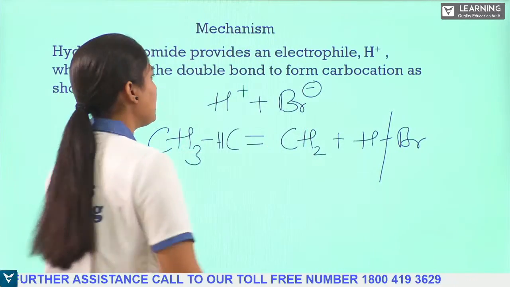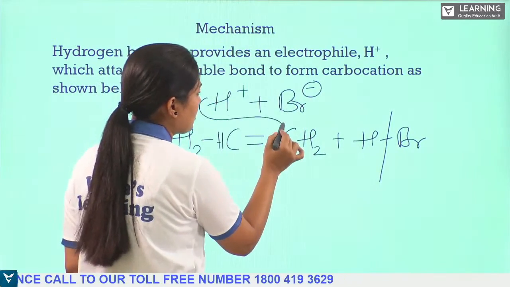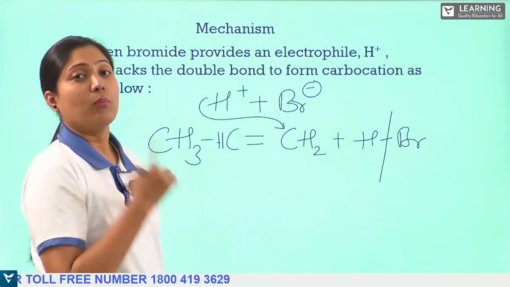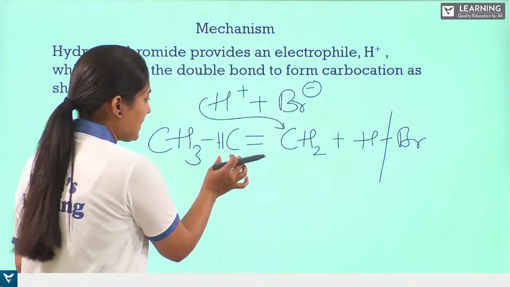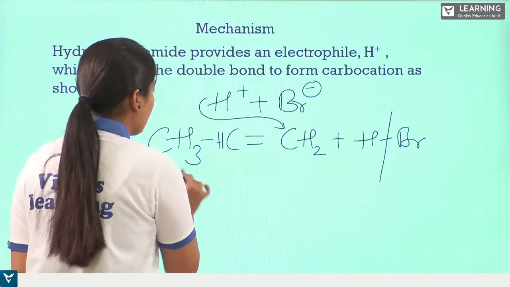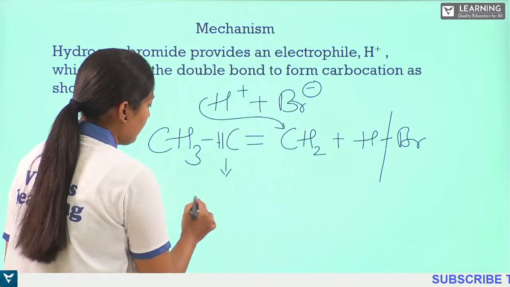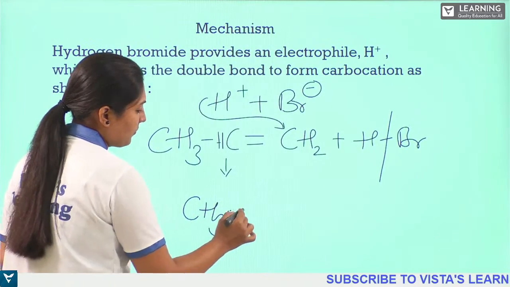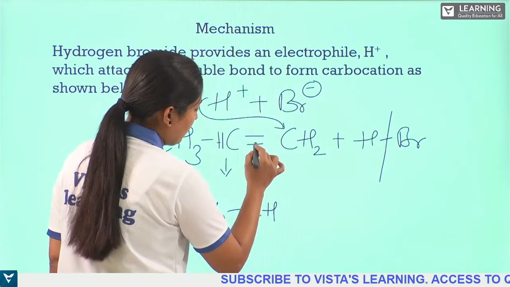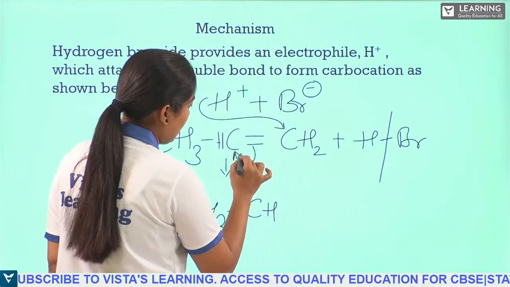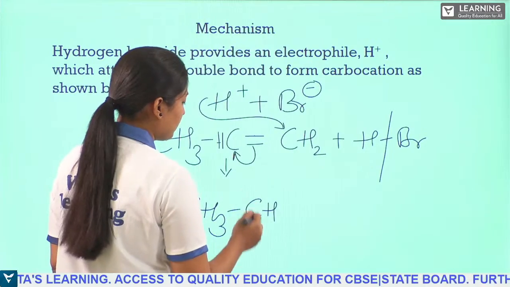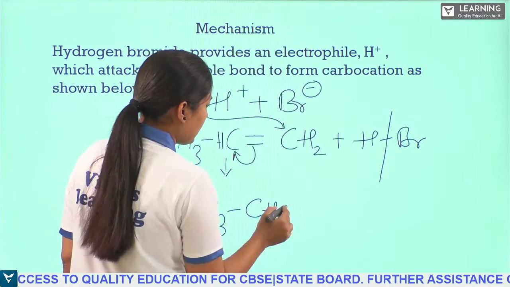First, this H plus goes and attacks the carbon atom which has the more number of hydrogen atoms attached, and we should not touch the one with fewer. So you will get CH3, CH, where this bond will be broken because the electron rich bond is donated.